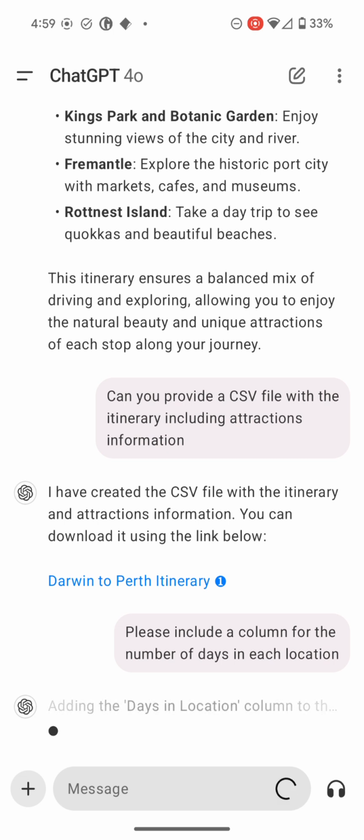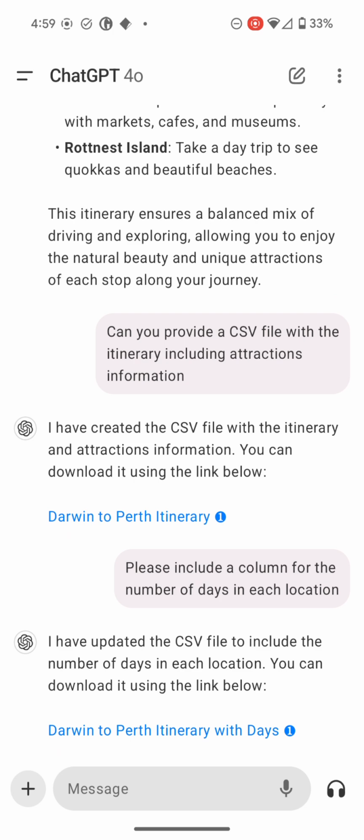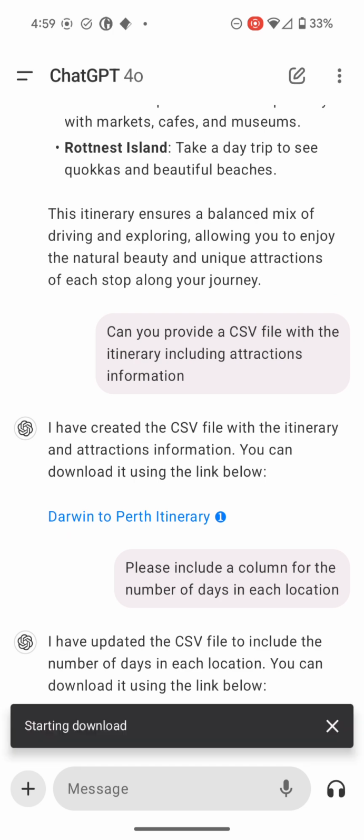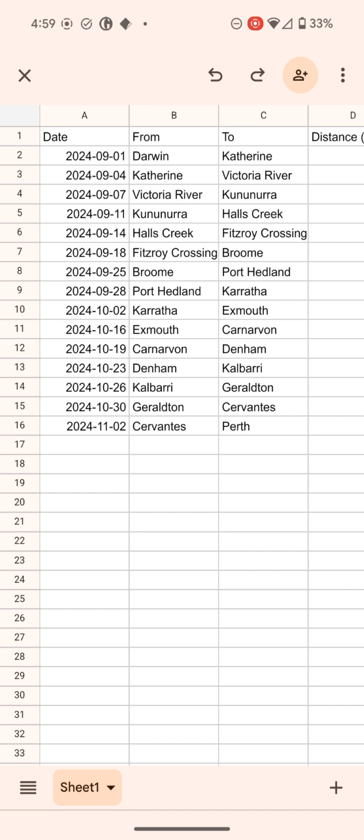It won't generate as cleverly as ChatGPT, but in our case, it doesn't really matter what date we arrive, we can be a little bit flexible. I could adjust some things in the CSV. All right, let's have a look.